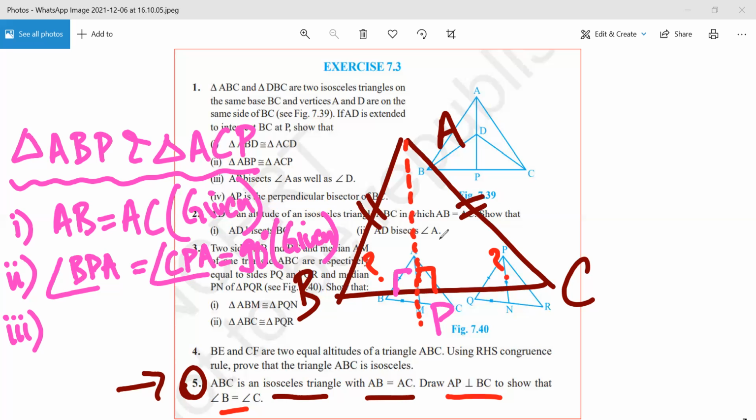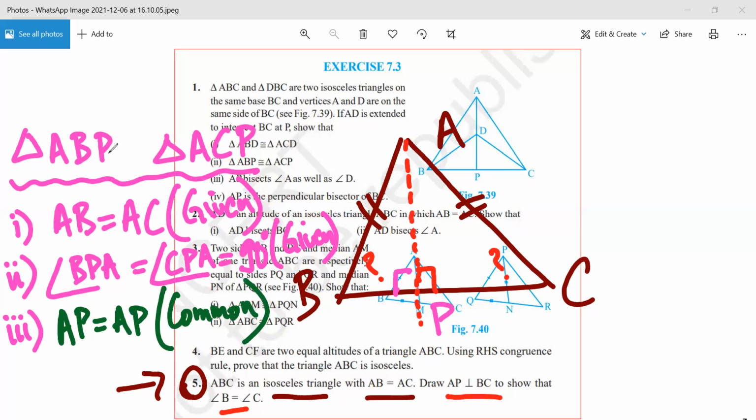Okay. Any other information which is given? Any doubt? No, sir. So would the two triangles be congruent? Yes, sir. Why?